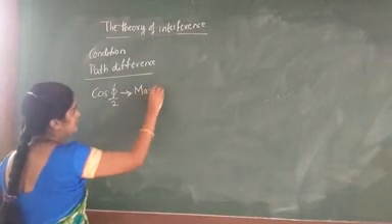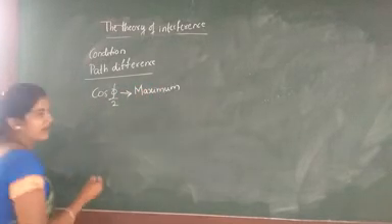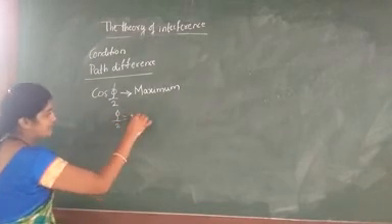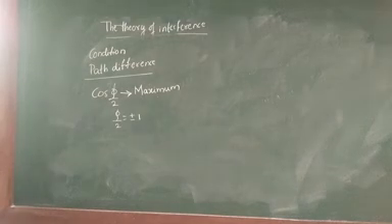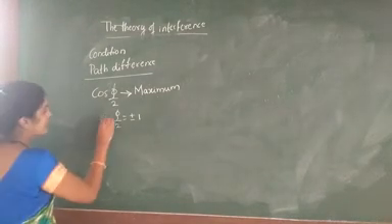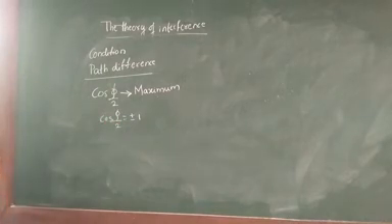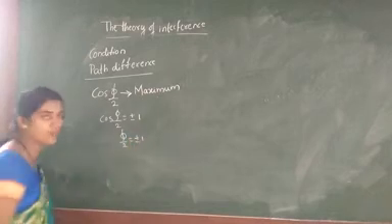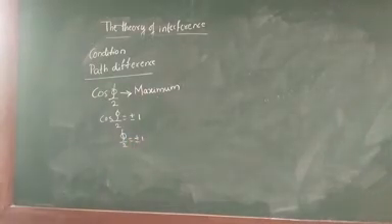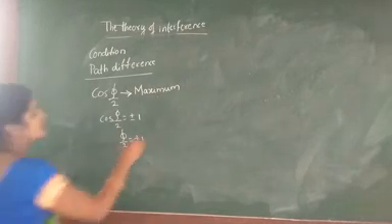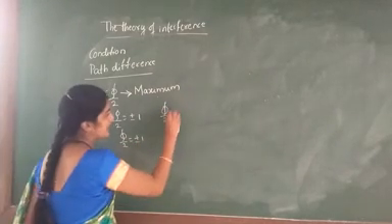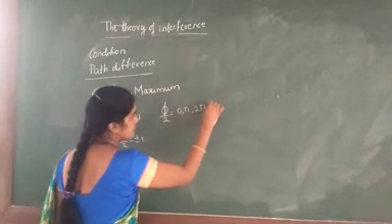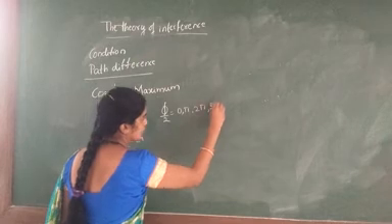If we consider it maximum, the value of cos psi by 2 is equal to plus or minus 1. Next, psi by 2 is equal to 0, pi, 2 pi, 3 pi and so on.